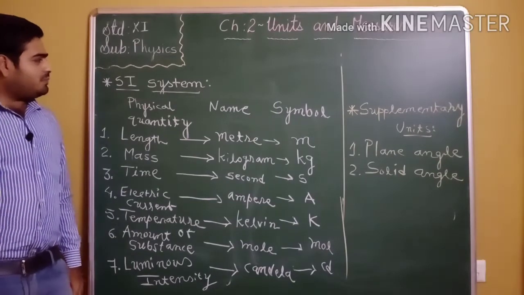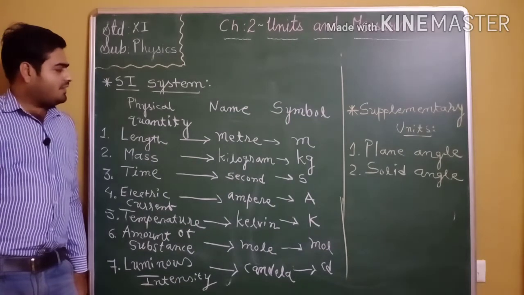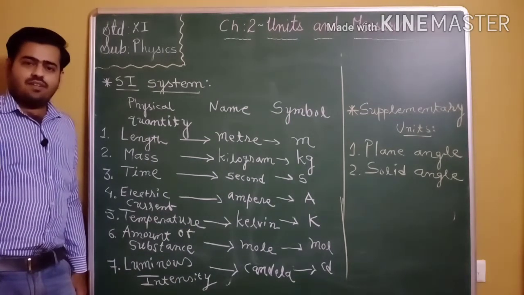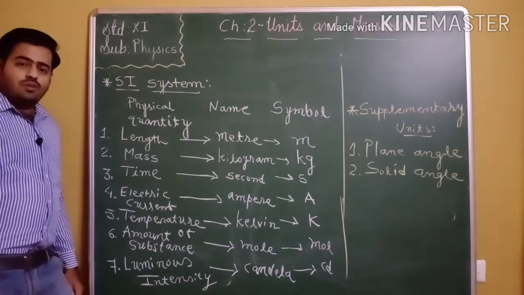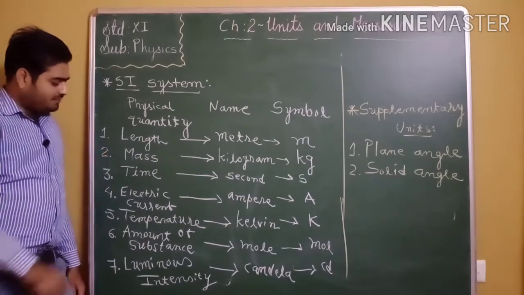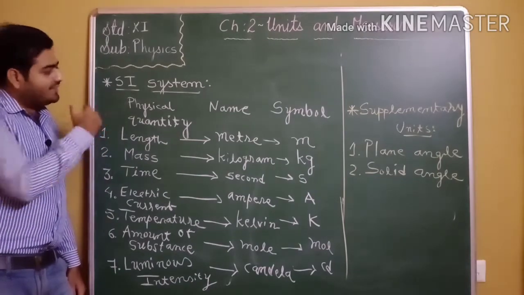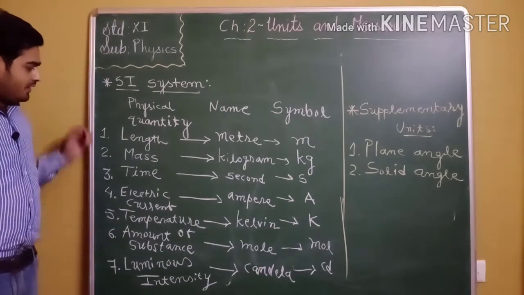Okay, now we will discuss the SI system. This is called System International. In this there are 7 fundamental quantities. As I told you, this is the extended version of the MKS system. Length, mass and time are already included in the SI system, and 4 other physical quantities are also added.